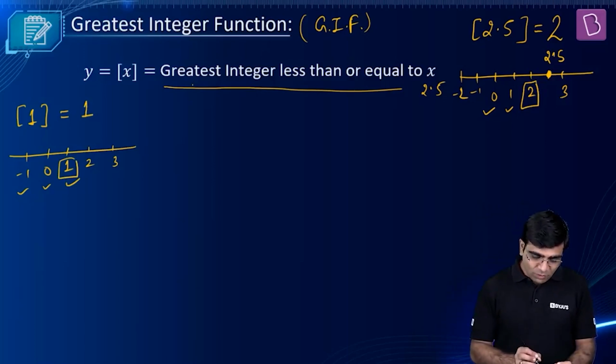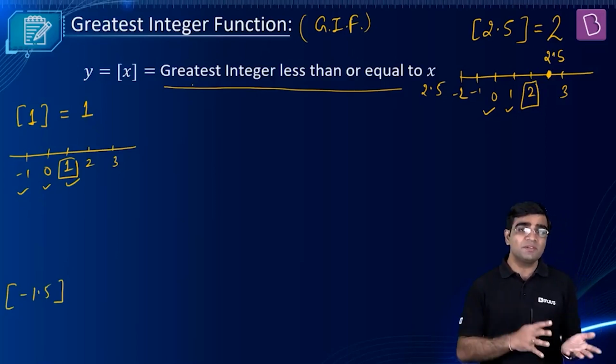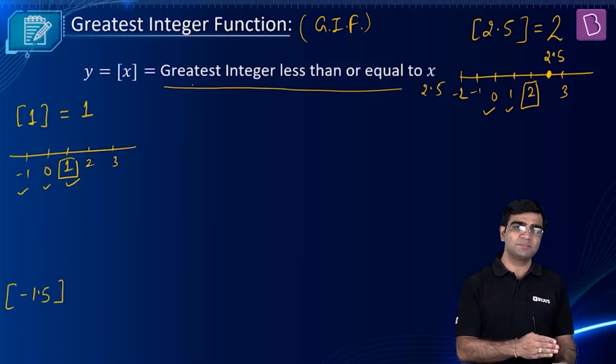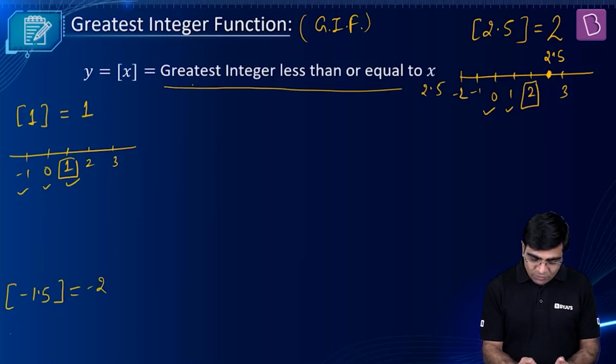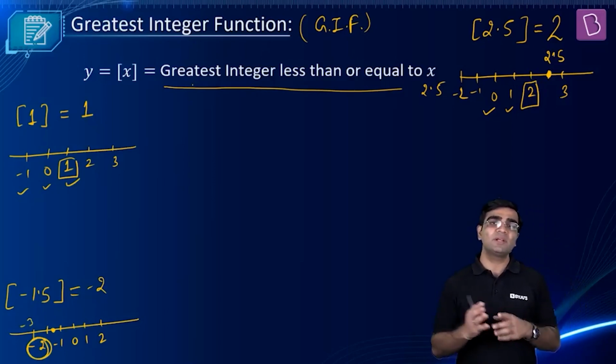Sure. Let's say I want to talk about the GIF of minus 1.5. So just the previous integer. You just have to look at it in this way. If it is an integer, you can report that integer directly. If it is not an integer, you just have to look for the just previous integer. So what is the previous integer before minus 1.5? It's minus 2. Let's verify it. If I plot it on the number line, we get minus 2, minus 1, 0, 1, 2, etc. Minus 1.5 will be somewhere here. Lesser than minus 1.5, there are many integers: minus 2, minus 3, and so on. Which one is the largest? Minus 2. Greatest integer less than or equal to x.